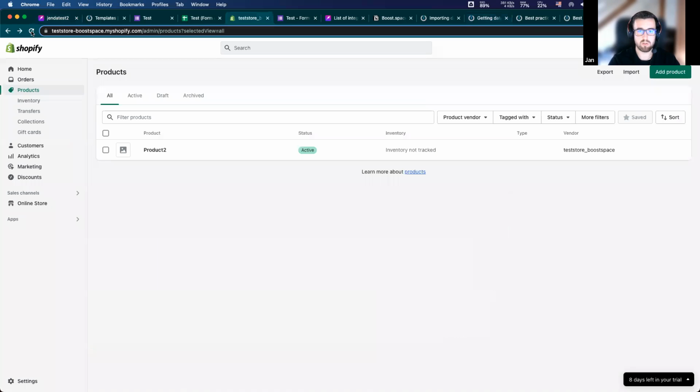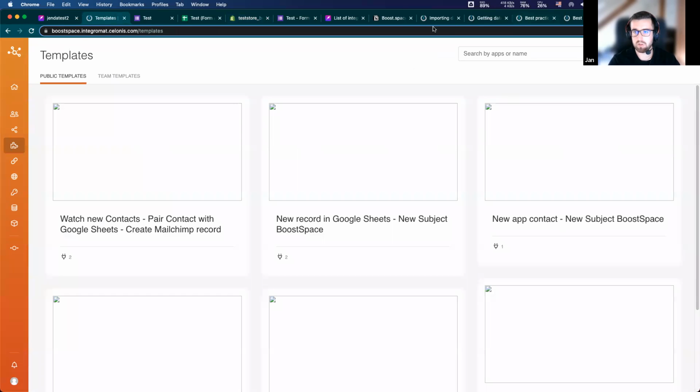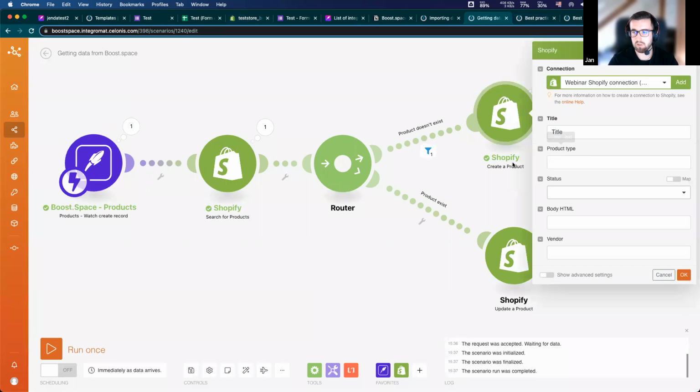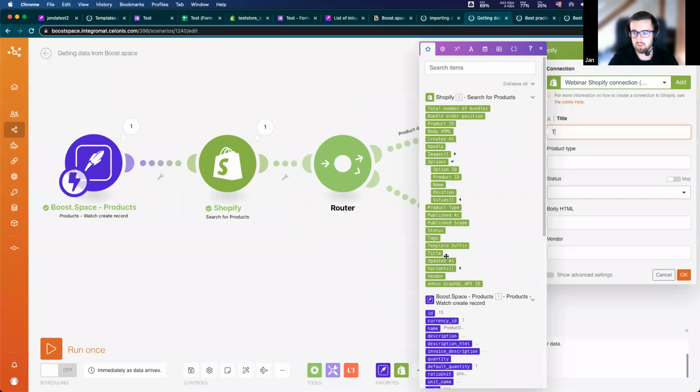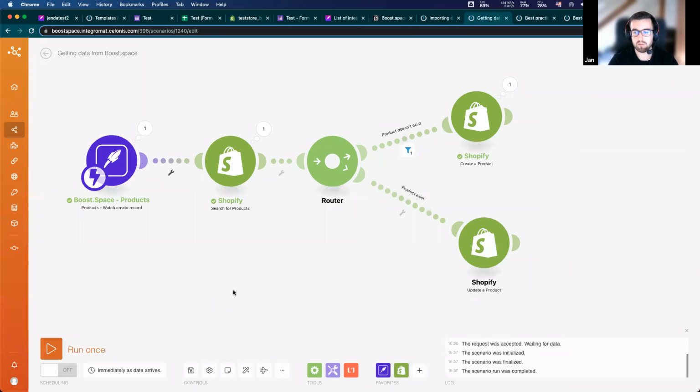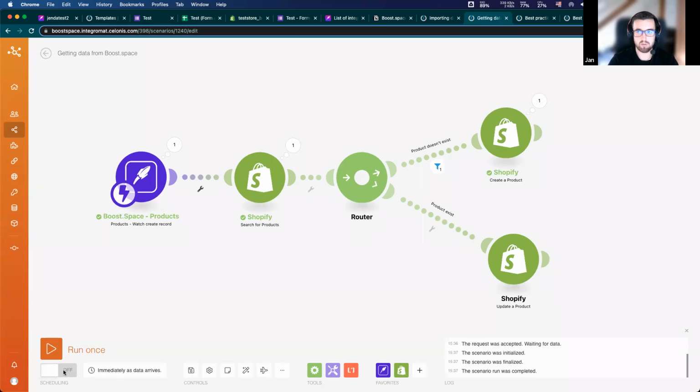If I reload my Shopify, you can see my product with the name title. I pasted the name title here because I didn't have these fields from these modules, but now I can just update it and paste here the name from BoostSpace. Okay, so I think that's all. And if you have these templates completed, you can just save it and turn on your scenarios if you want to receive data immediately and don't want to run it on your own.